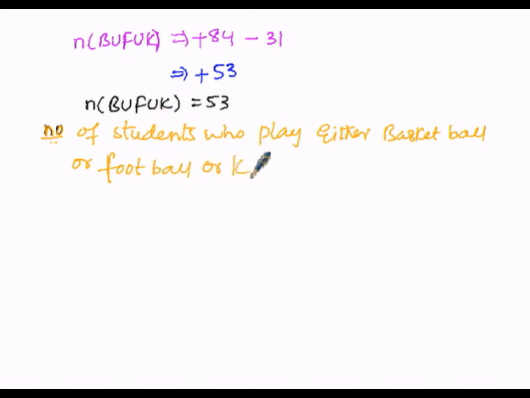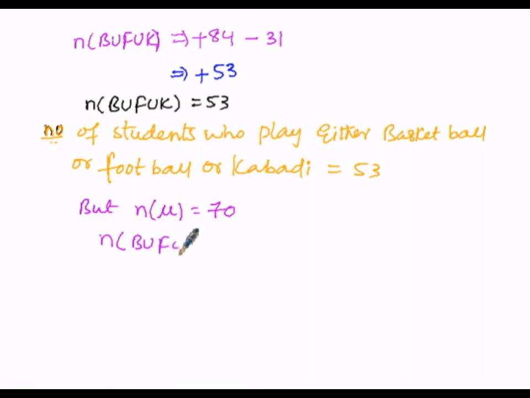So here the number of students who play either football or basketball or kabaddi is 53, but the total strength, n of mu, is 70. So here n of B union F union K is 53.